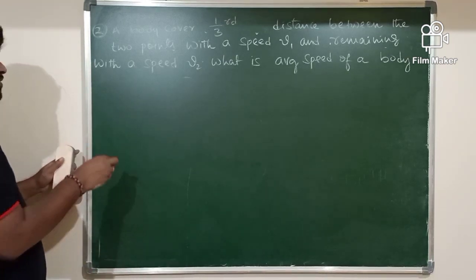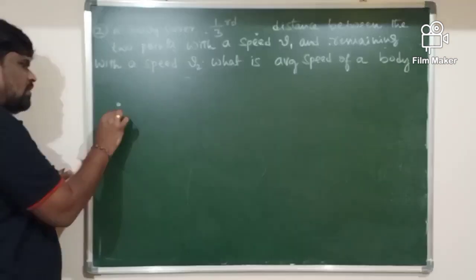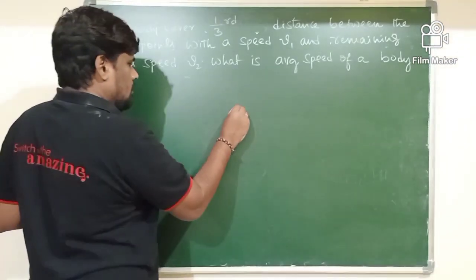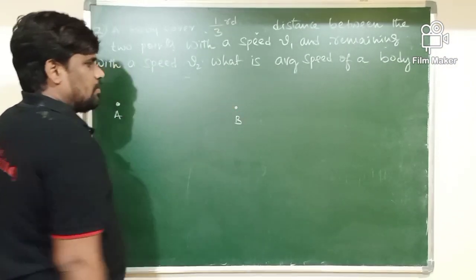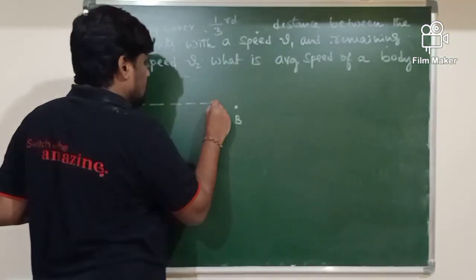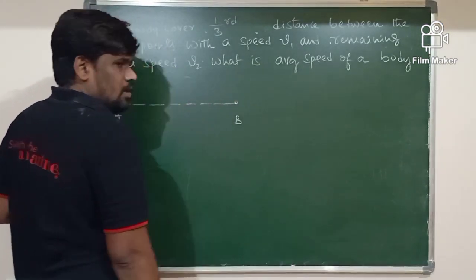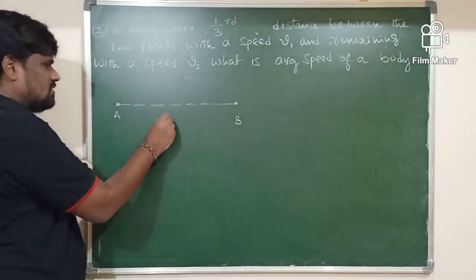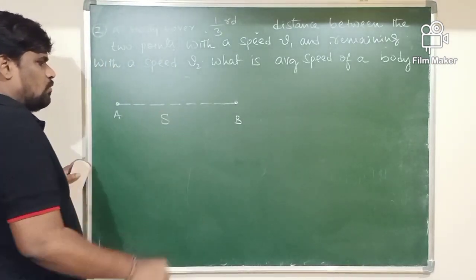Let me analyze the situation. The initial position of the body is A. The final position of the body is B. From A to B, the total distance is S here. What is S?